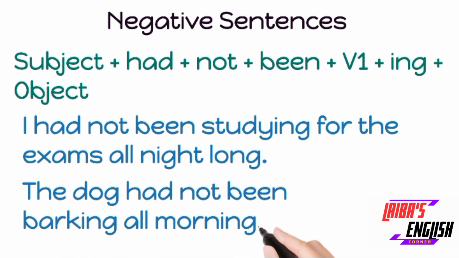Second example, the dog had not been barking all morning. The dog subject, had is used, not been barking all morning, which is according to the structure. Here we didn't use for and since because we can also omit them from the sentence, and if we omit them, the sentence will be grammatically correct, no problem.